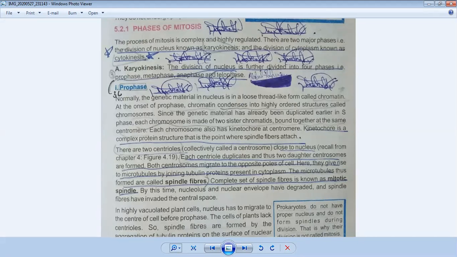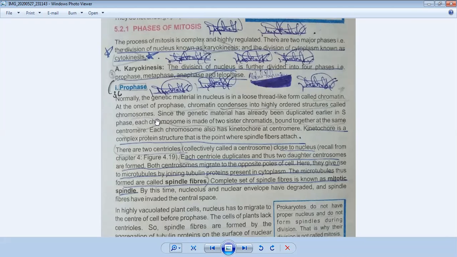In the prophase, first of all the nuclear material present in the form of chromatin condenses and converts into chromosomes. You can also see it on your page, students. Chromatin condenses, which means at that time it becomes visible and forms highly ordered structures called chromosomes.